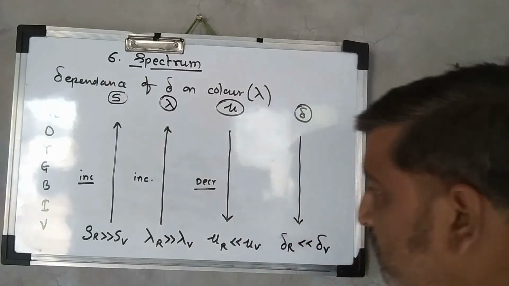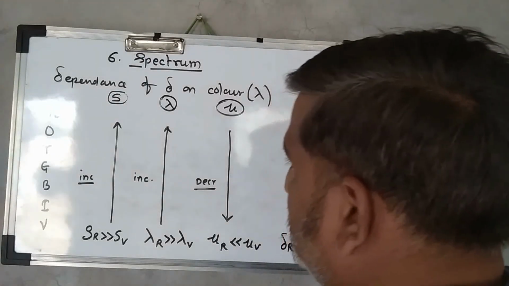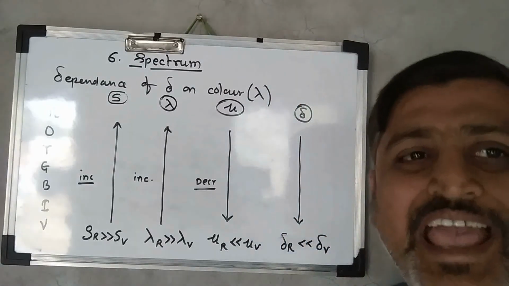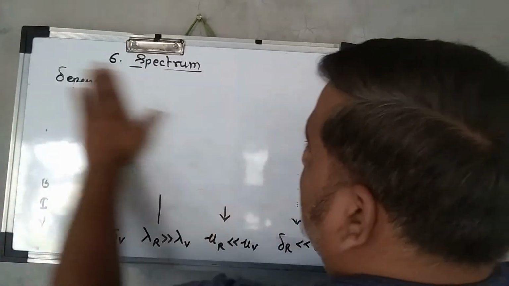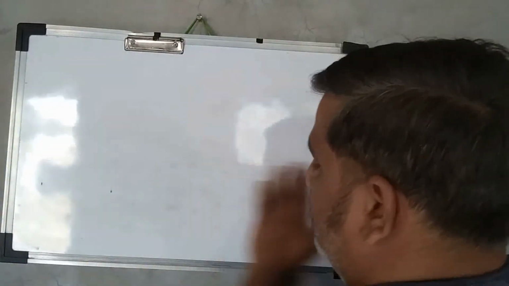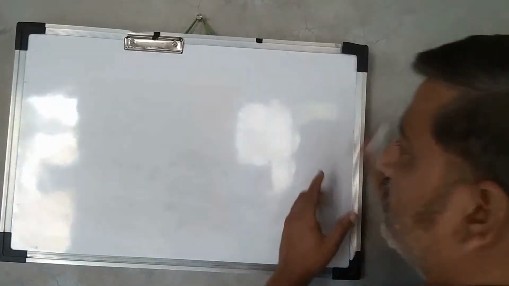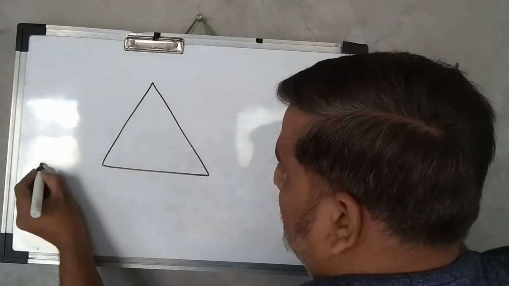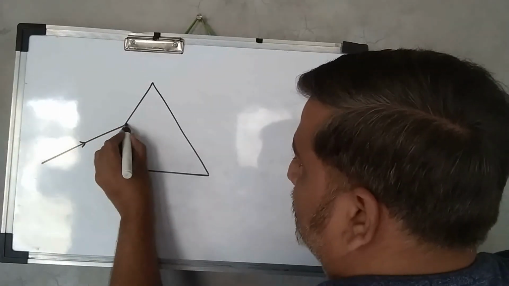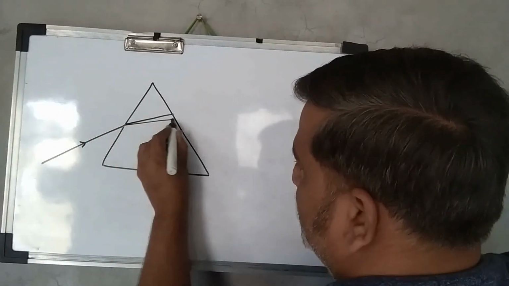Now let's see the experiment of Sir Isaac Newton. What he did was pass a beam of light and allow it to fall on the prism. As it falls on the prism, he found that it gets dispersed.